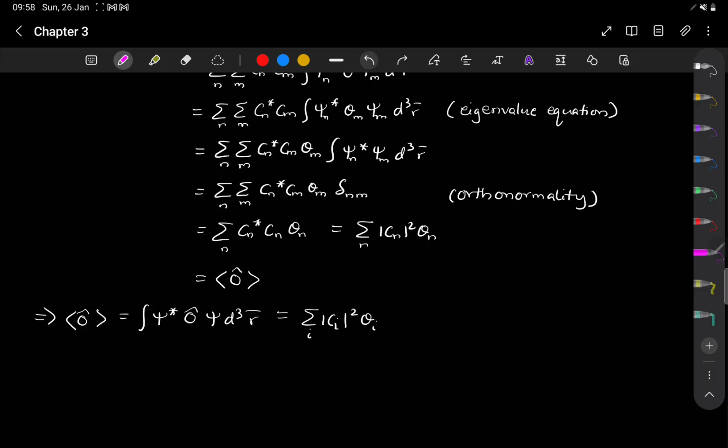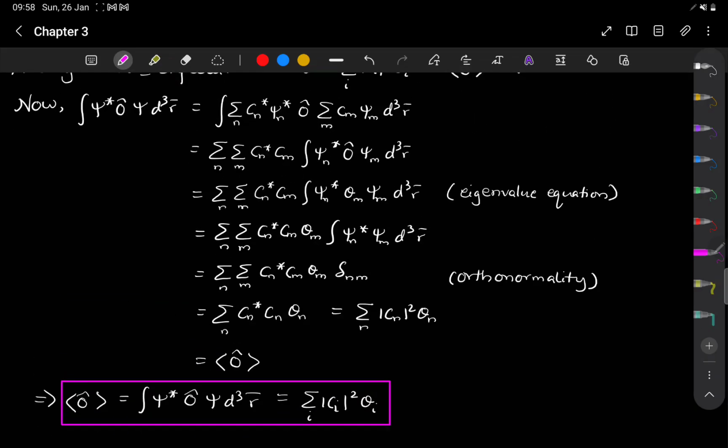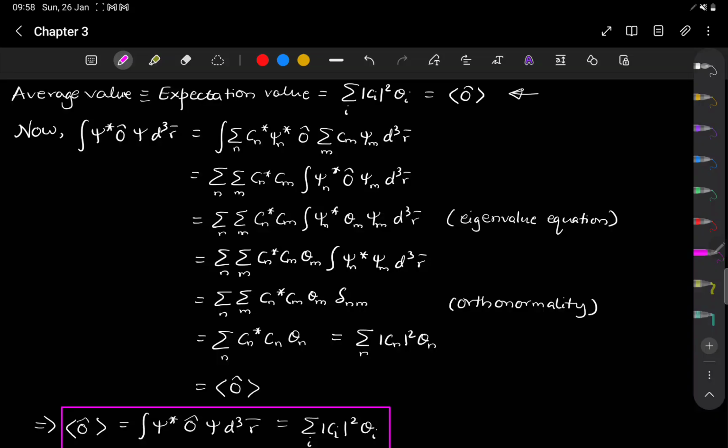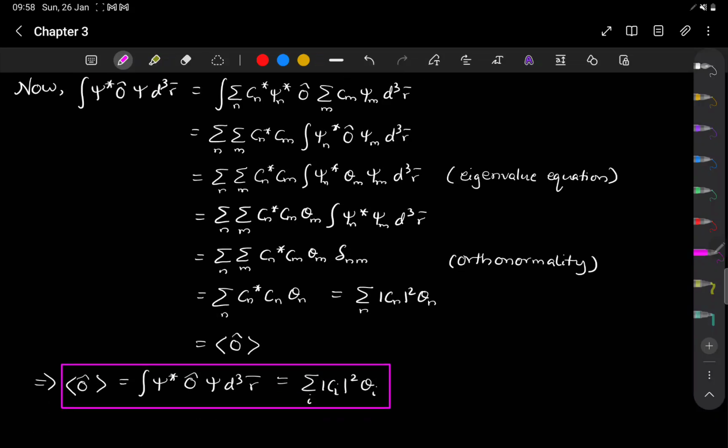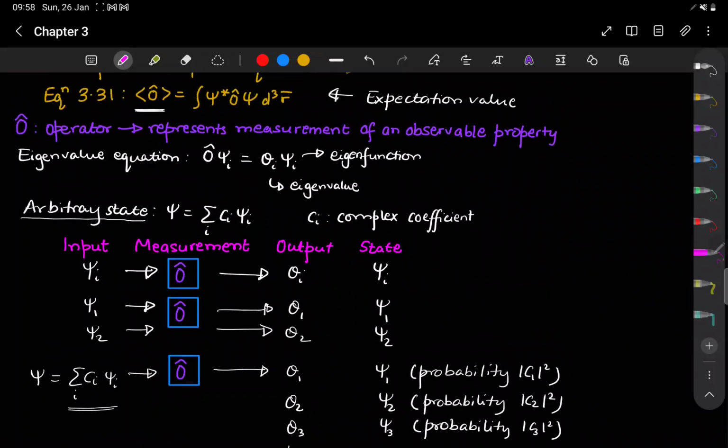Oh, sorry, I should make it a proper rectangle. There you go. So this completes problem 2, where we looked at how to denote the expectation value of any measurement operator. An expectation value basically means the average value of the measurement output.